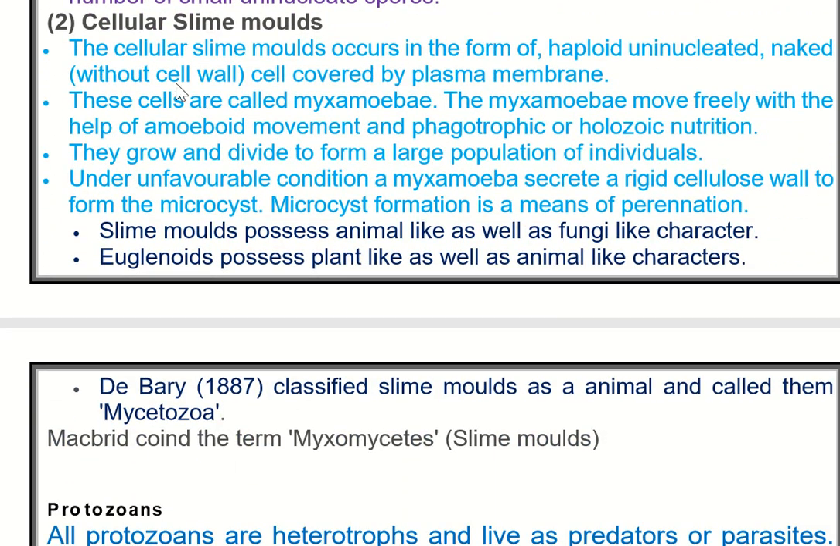Then we have cellular slime molds. Cellular slime molds occur in the form of haploid. वो diploid में होते थे. Without cell wall, naked cells, they don't have cell wall here. These cells are myxamoeba. Another term, very important for competition, myxamoeba. Myxamoeba move freely with the help of amoeboid movements and are phagotrophic or holozoic. Holo होता है complete. Slime molds possess animal-like as well as fungi-like characters. These are very important.